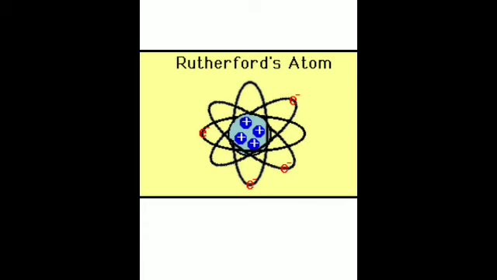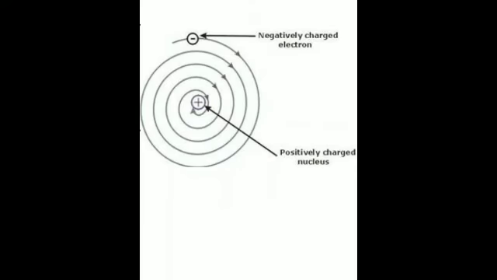So this was Rutherford's model of an atom, but this model could not explain the stability of the atom. This led to the failure of this model also. Now you can see that according to Rutherford, the electrons revolve around the nucleus. But the theory of Maxwell states that when a charged particle revolves around an oppositely charged body, that means the nucleus is positively charged and the electrons are negatively charged, what happens?